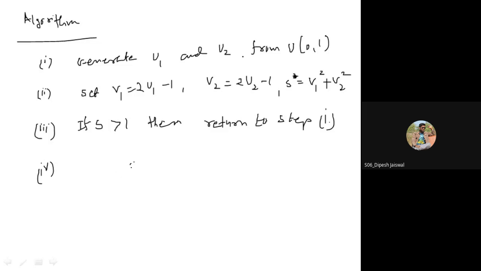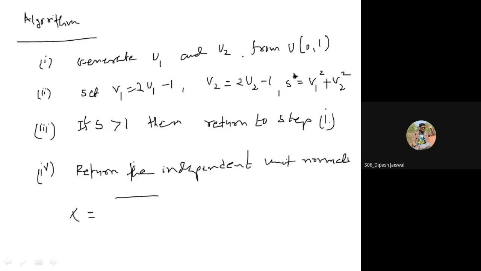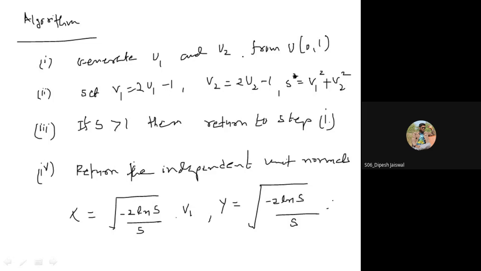Step 4 is to return the independent unit normals. Why unit normals? Because their mean is 0 and variance is 1. x equal to square root of minus 2 ln s upon s into v1, and y equal to square root of minus 2 ln s upon s into v2.